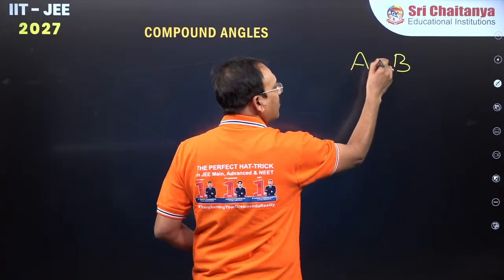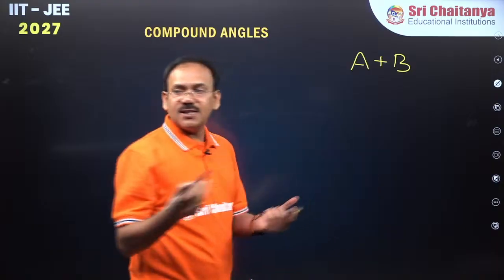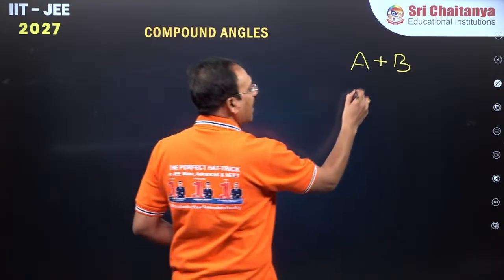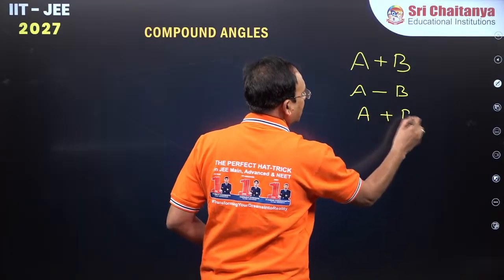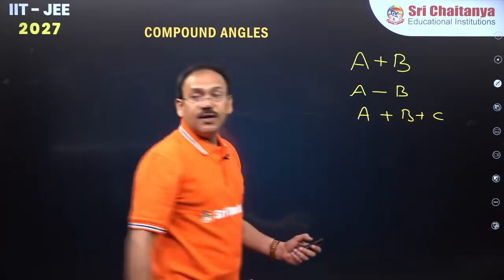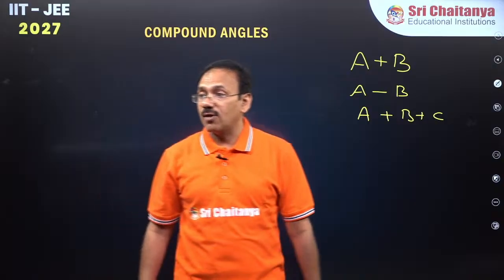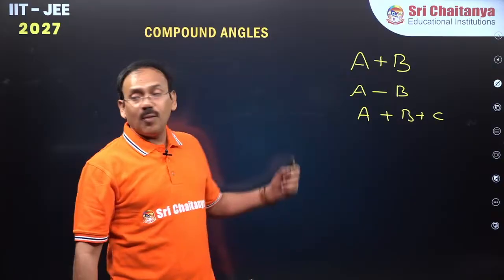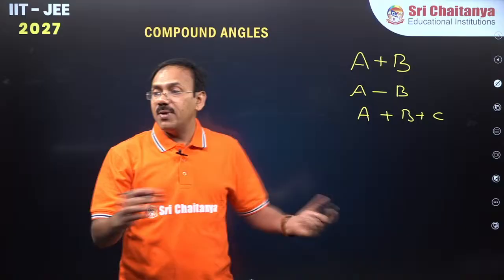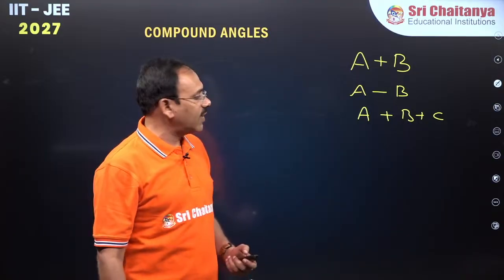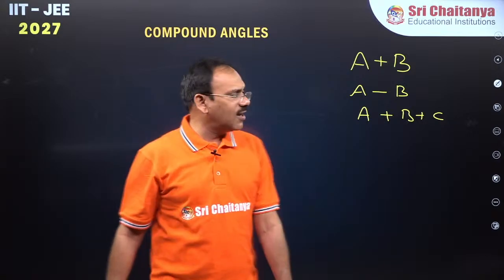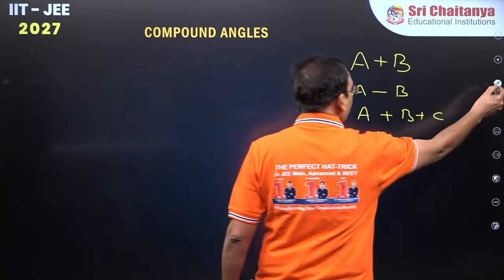If A and B are two angles, A plus B is a compound angle, A minus B is a compound angle, A plus B plus C is a compound angle. Now we are going to derive formulae for trigonometric ratios when combinations of angles are taken. Are you all ready?